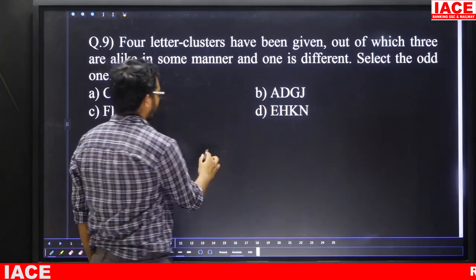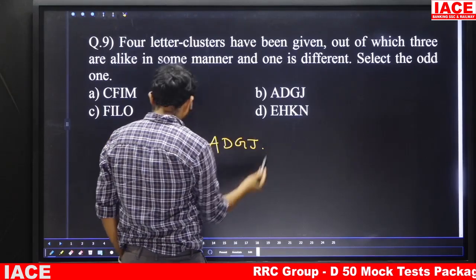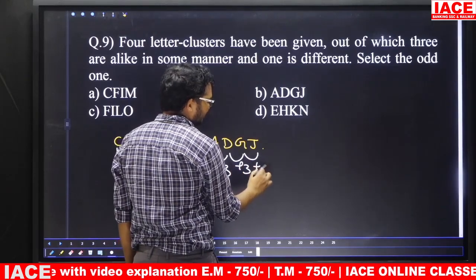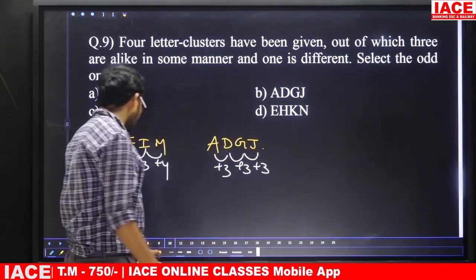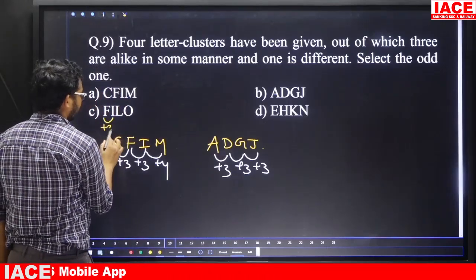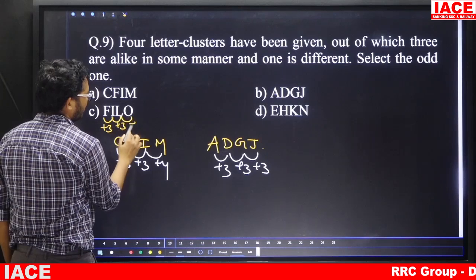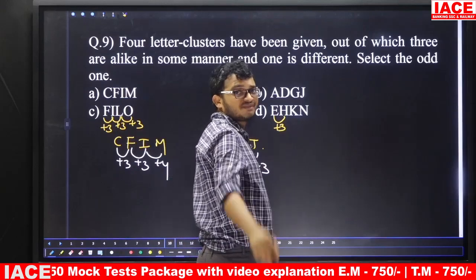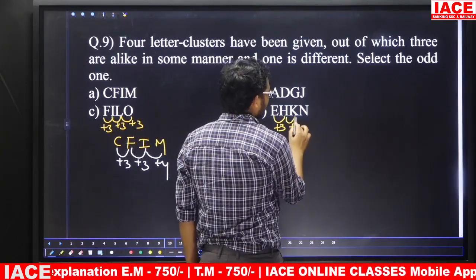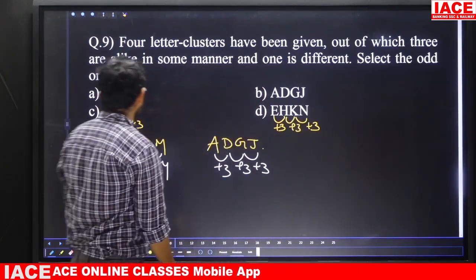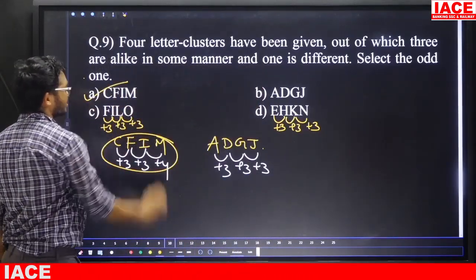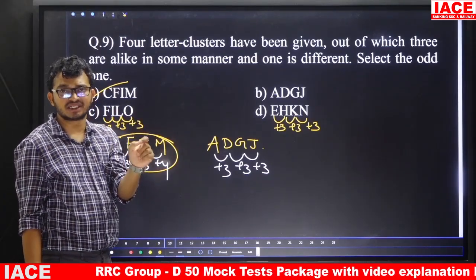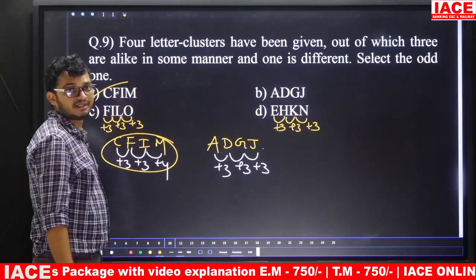Next go for the second option. AD, next one is GJ. Now friends, take care. A plus 3 is D. D plus 3, G. G plus 3 is J. Next, go for your third option. Here F and I, the logic is +3. I and L, +3. L and O, +3. Next, E and H. E face value 5, H is 8, +3. H and K, +3. K and N also, +3. So which one is different? The answer is CF, IM, option A. Why? From the first letter to the second, third and fourth letters, the logic is +3, except option A.